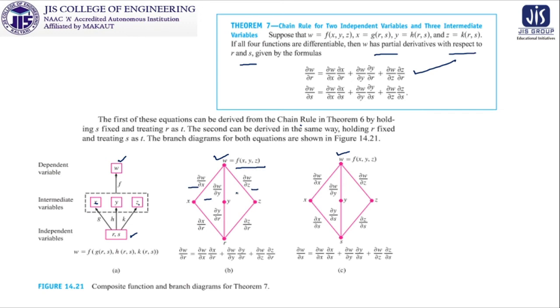We have to keep it from symmetry, not by memorization. And if you are confident about del W del R, del W del S is nothing but the symmetrical identical representation, just R is replaced by S.